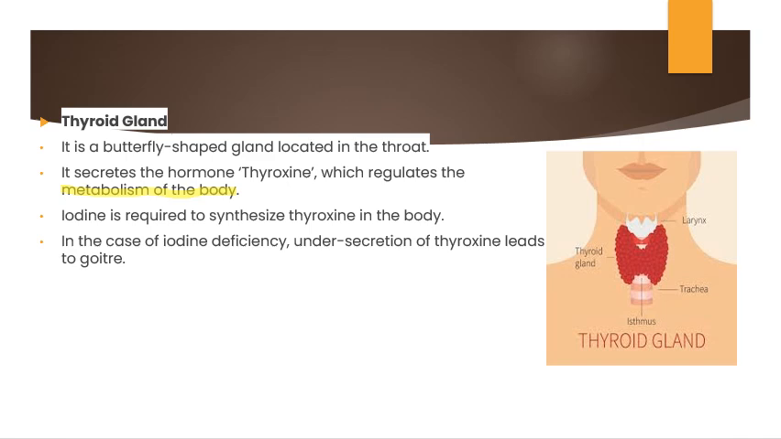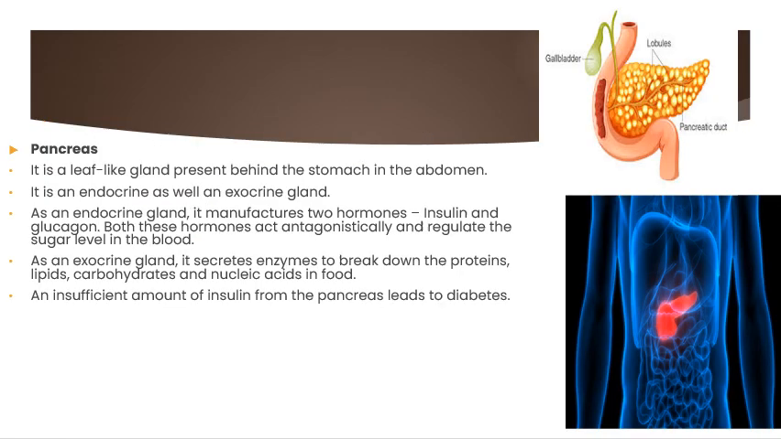Come, let us move on to the next slide. Now let us discuss another part, that is the pancreas. You can see here, it is a leaf-like structure. Am I right or not? It looks like a leaf. It is present behind the stomach in the abdomen region. It is an endocrine as well as an exocrine gland.